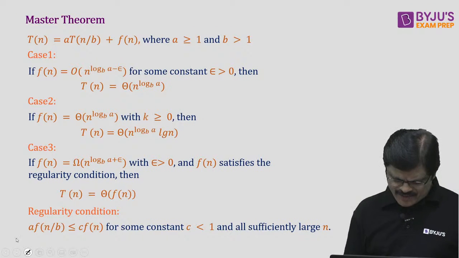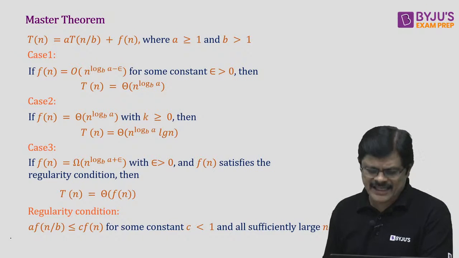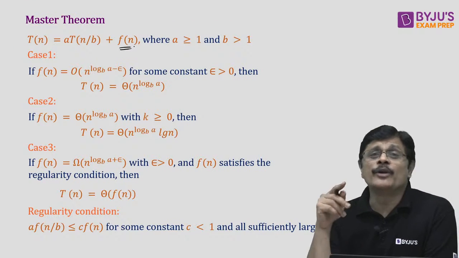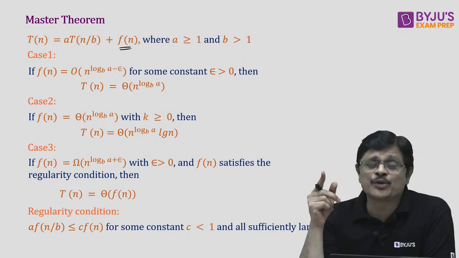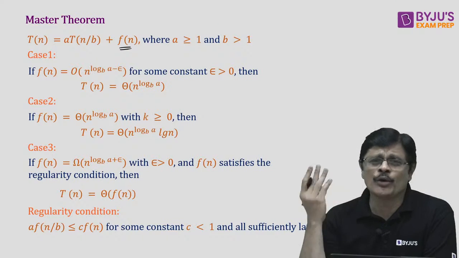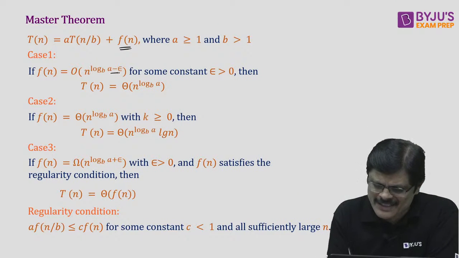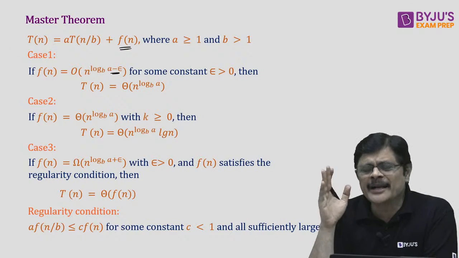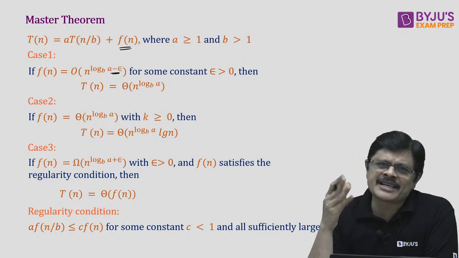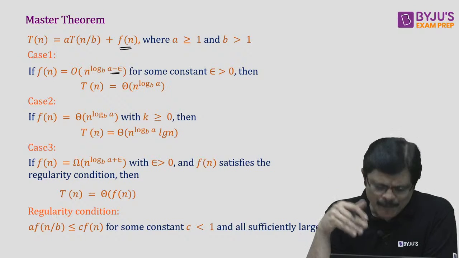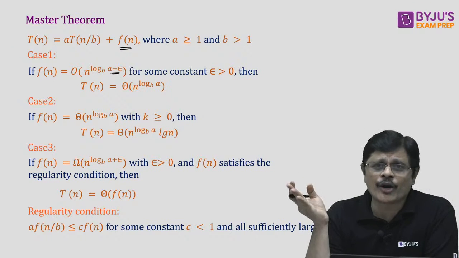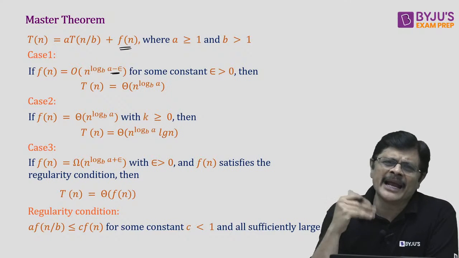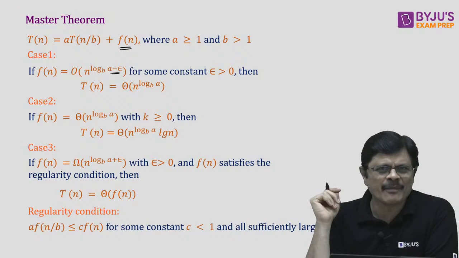We have 3 cases for this. The first case: f(n) is bounded above by n^(log_b a). Not only that, even if you subtract something, n^(log_b a - ε), still n^(log_b a) is dominating f(n). Then the time complexity is given by n^(log_b a). Suppose both have equal order of growth, then the time complexity is f(n) log n, that is, n^(log_b a) log n.